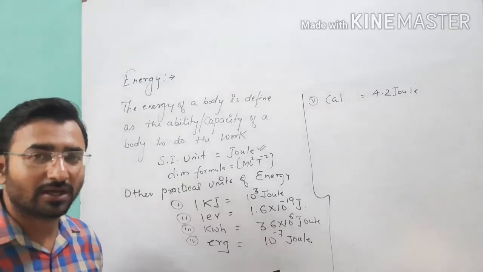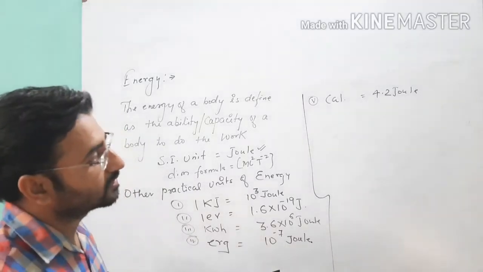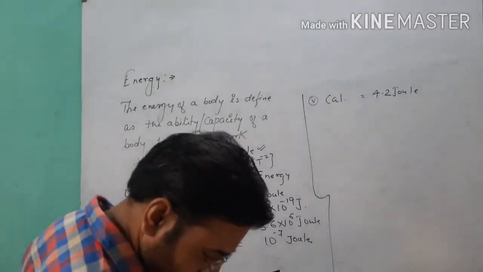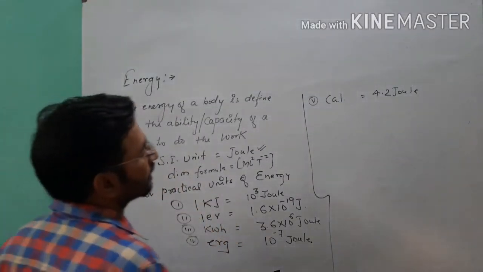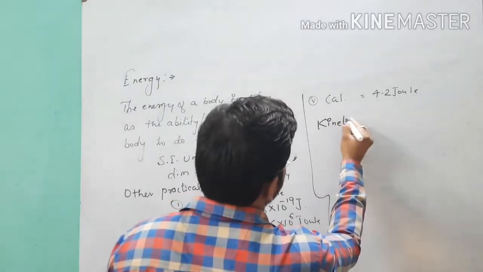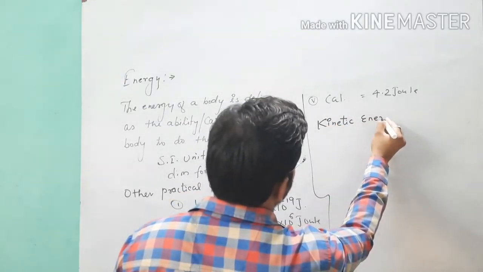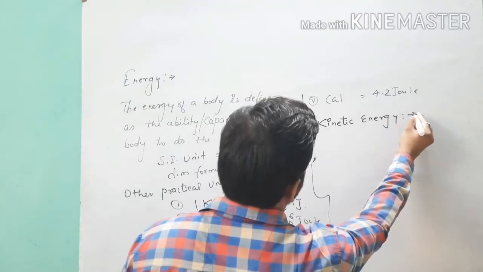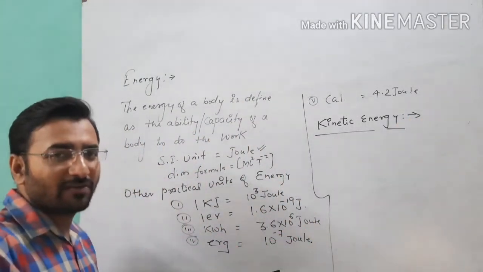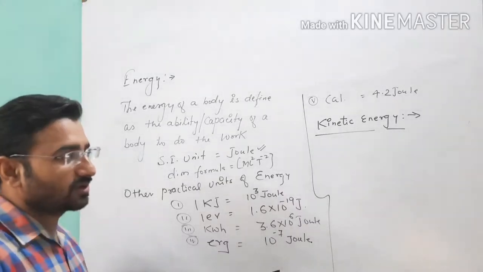So this is the topic of energy and some of the other practical units of energy, and after that we will talk about the next point, which is kinetic energy. So see here, when we want to write the kinetic energy, it is very simple. The energy possessed by a body by virtue of its motion is called kinetic energy.